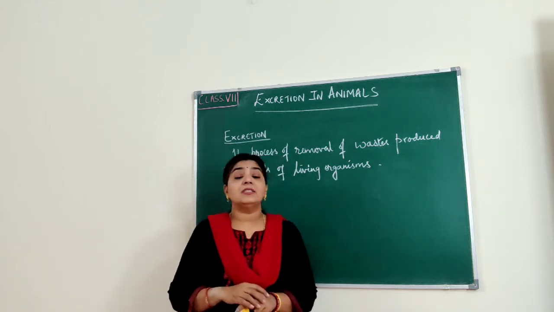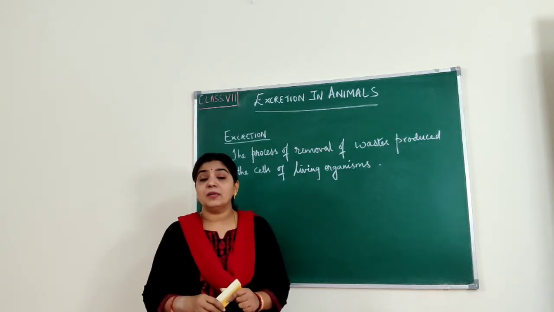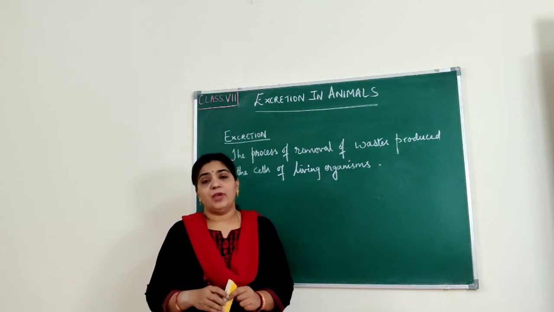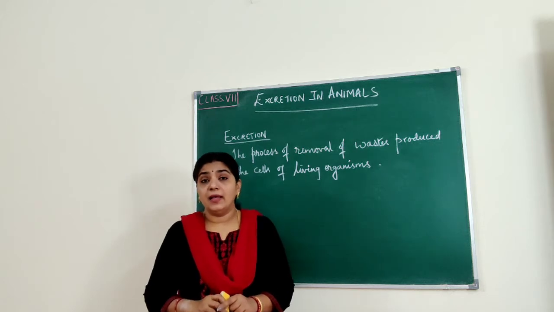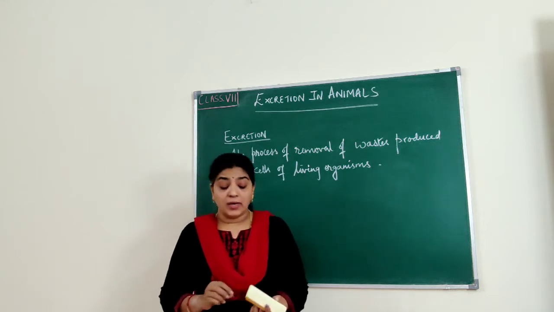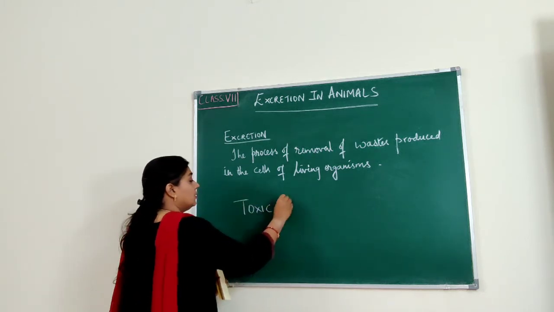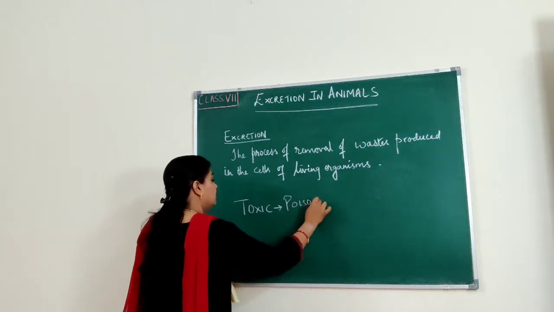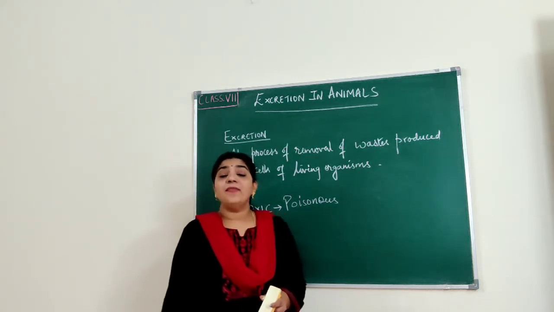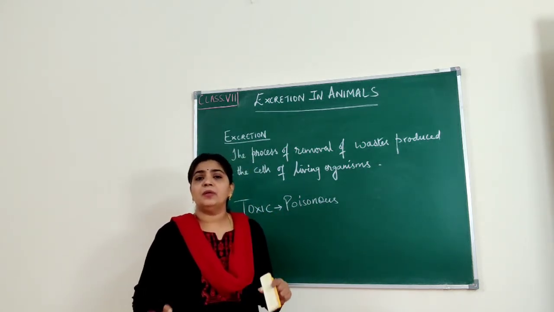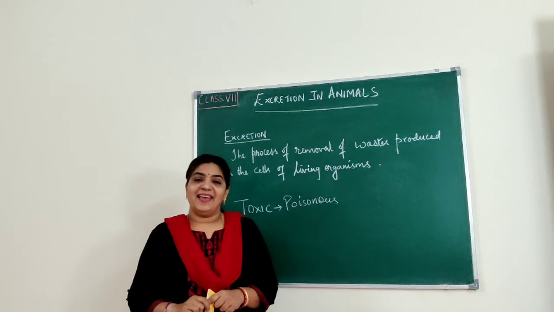When we digest protein, when protein is broken down, during the metabolism of protein, it will produce some waste products, and these waste products are highly toxic. Toxic means what? Poisonous. Highly toxic or poisonous, and this toxic substance should be removed immediately from our body. That process is called excretion.